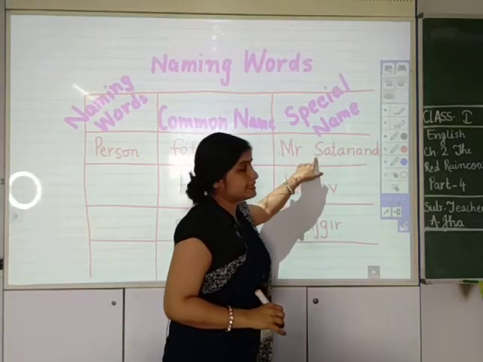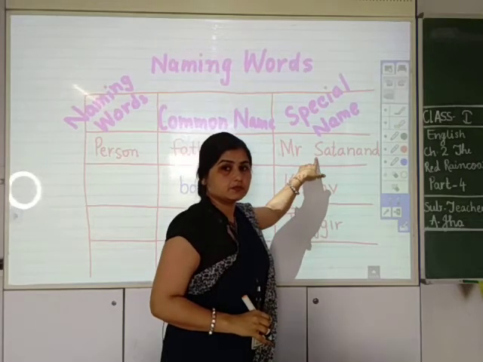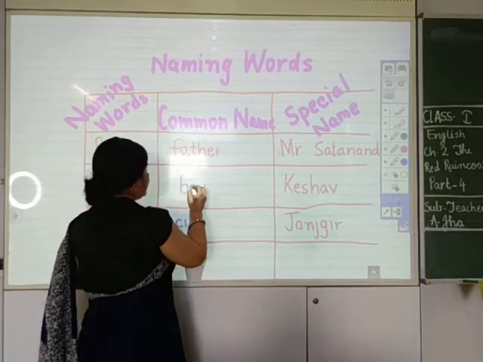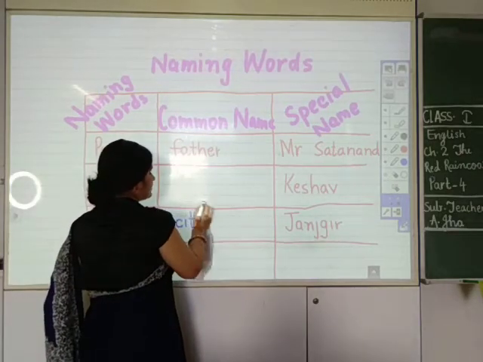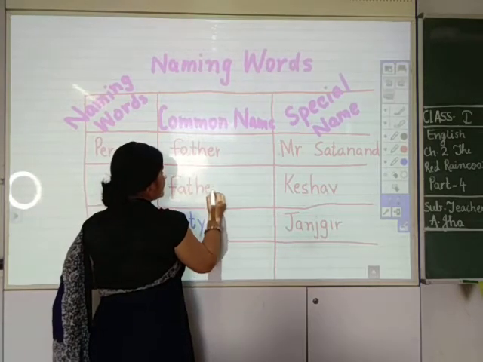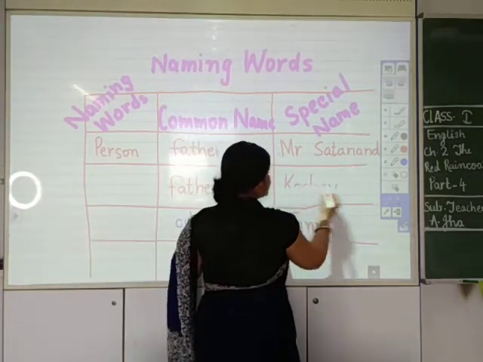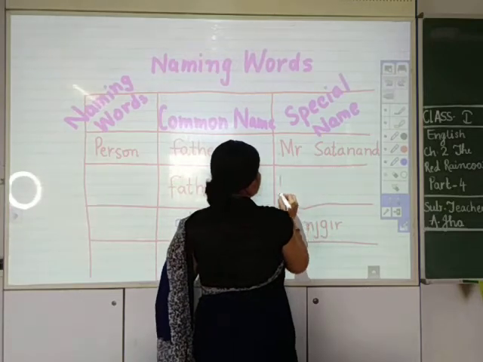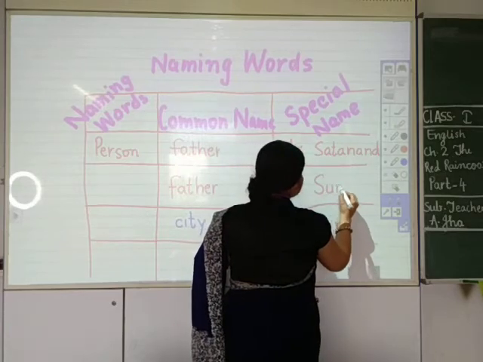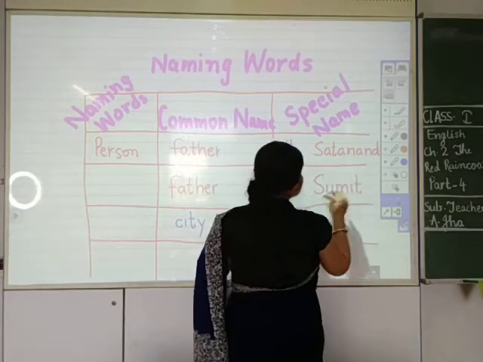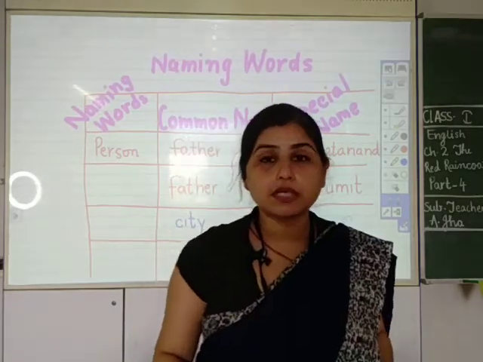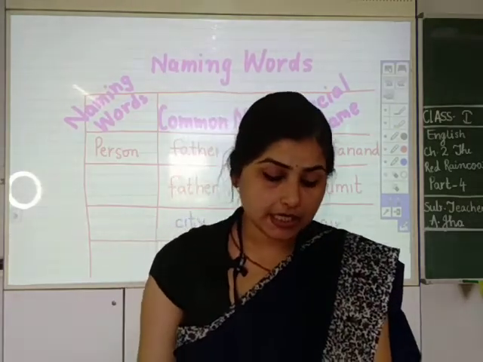That's why I have written S capital here. And if again I take father as a common name, what is Keshav's father's name? He is Mr. Sumit. Sumit को मैंने S को capital लिखा है because Sumit is a special name.